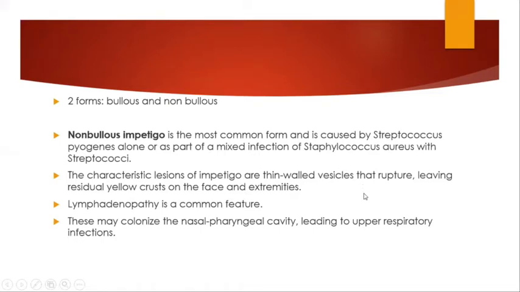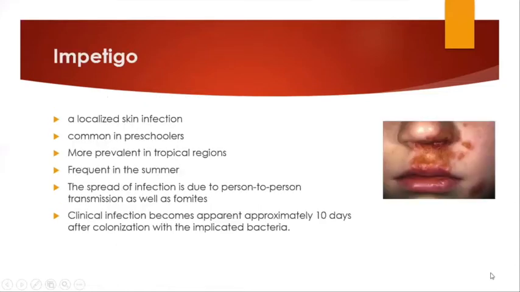with the patient's presentation in the OPD, since they are very thin-walled vesicles and the layer affected is the superficial layer of the epidermis. Thus, when the child presents, these vesicles have already ruptured, which leaves behind the residual yellow crust, mostly seen on the face and extremities, especially in and around the nose and oral cavity, as you can see in the previous picture.